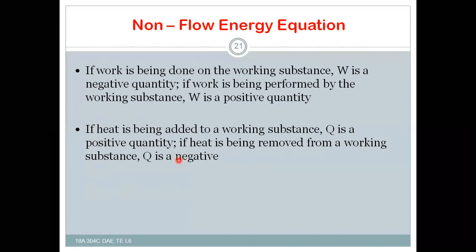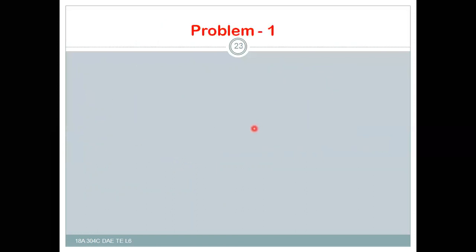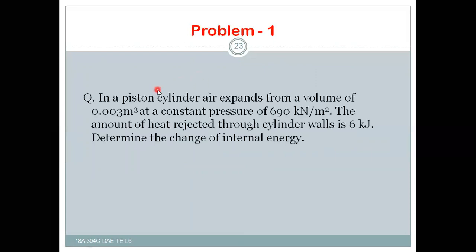Okay, now let us go to some solved problems, worked examples. Problem one.